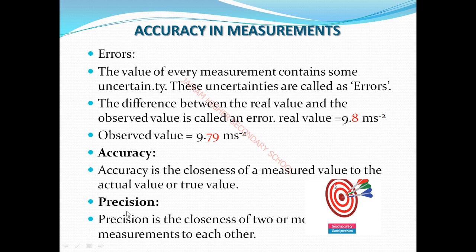Next, precision. Precision means the closeness of two or more measurements to each other. Some experiments we do two or three times.